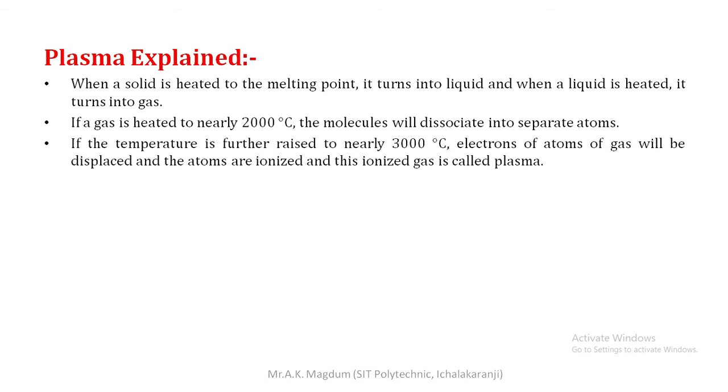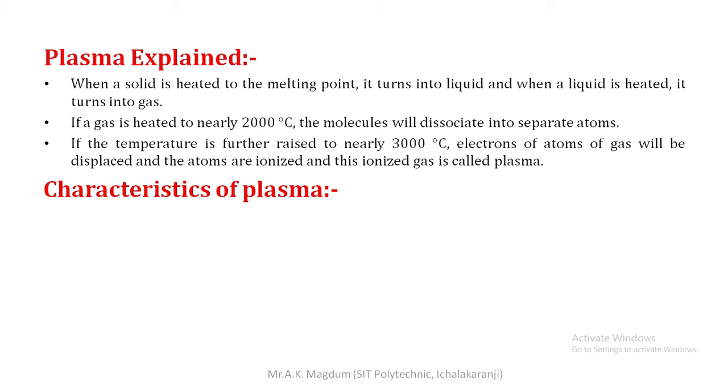Next, if the temperature is further raised to nearly 3000 degrees Celsius, first you heat the gas up to 2000 degrees Celsius, then continually raise the temperature of that gas. In that case, electrons of the atoms of the gas will be displaced and the atoms are ionized. And this ionized gas is called plasma. So, this is the definition of plasma, or how plasma is formed from various gases.